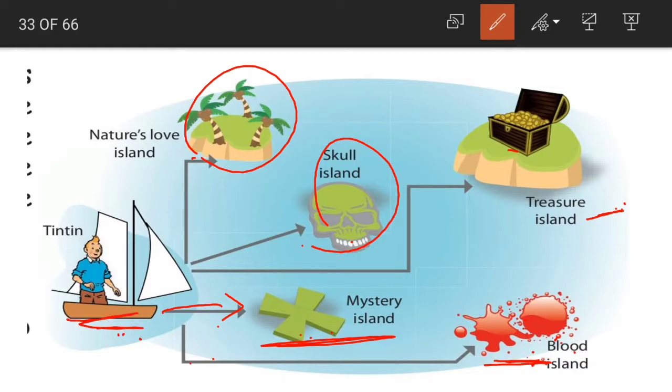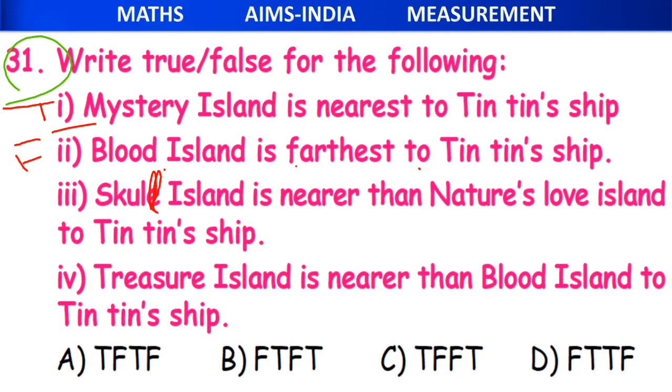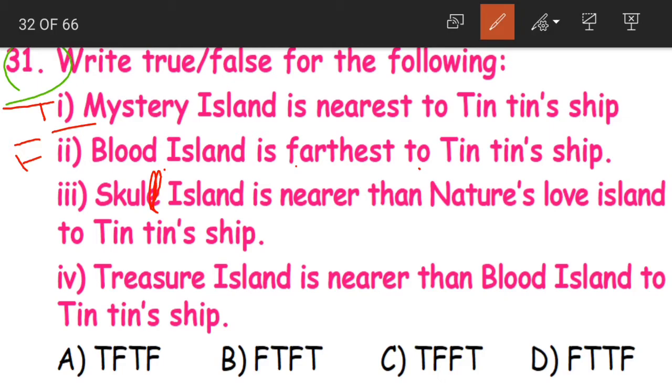Looking at the distance, is it the Skull Island or the Nature's Island? Skull Island is nearer. Yes, this is of shorter distance. So that is why Skull Island is nearer. The sentence is saying that Skull Island is nearer than Nature's Love Island to Tintin's ship. So statement 3 is true.